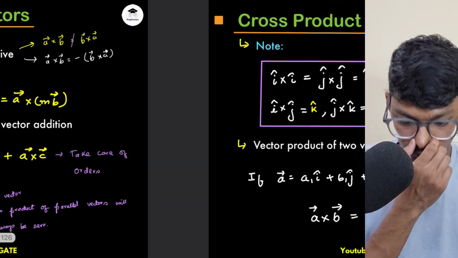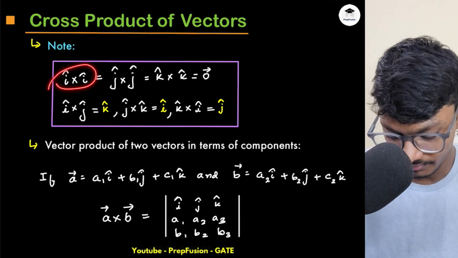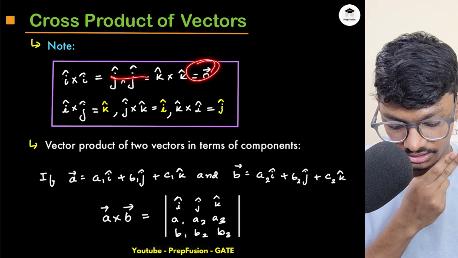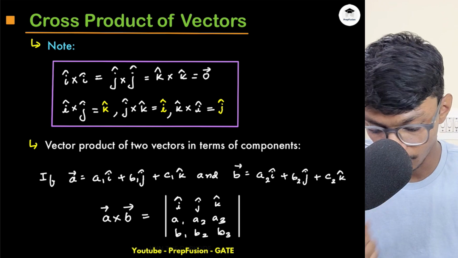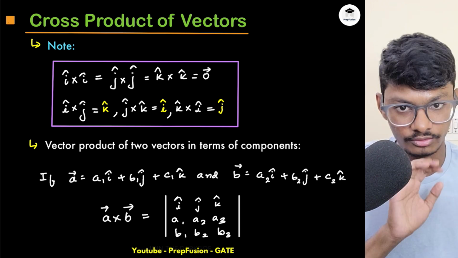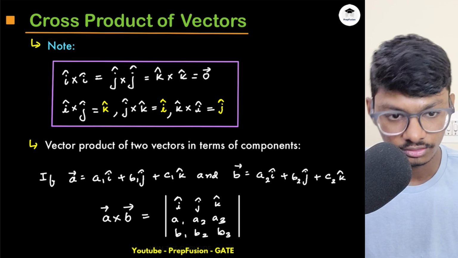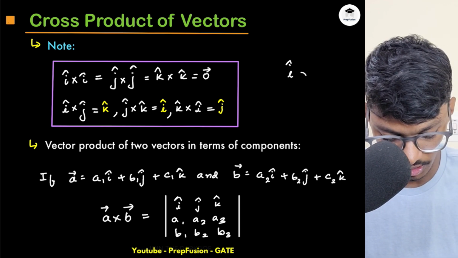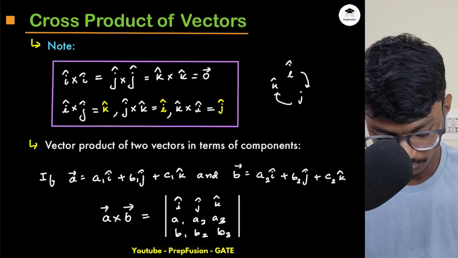Okay, now there are a few notes regarding cross product. If I am doing the cross product with the same vectors, it will be a null vector. And if I am doing i cross j, again that clockwise, anti-clockwise string, right? So if I am doing x cross y, I will get z. So you can either follow that, or you can just remember this: if I do i, then j, and then come back to k.